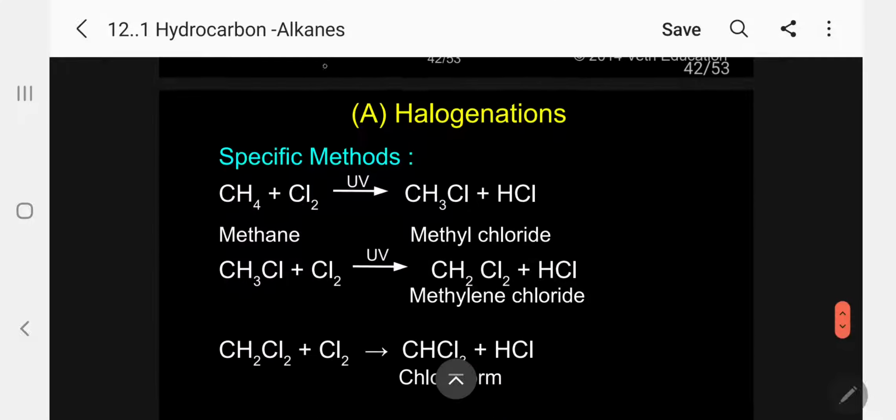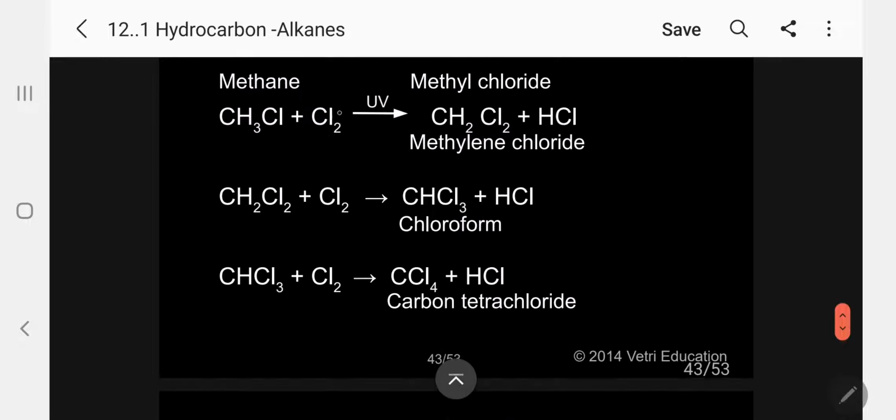Then kindly follow, in this case, I am giving the information on halogenations. CH4 plus chlorine gives the corresponding methyl chloride and HCl. Methyl chloride plus chlorine gives methylene chloride. Methylene chloride further gives chloroform. This is the reaction mechanism. The chloroform gives finally carbon tetrachloride. So depending upon the concentration of chlorine, the product varies. Only with excess chlorine do you get carbon tetrachloride; with only one molecule of chlorine, it can stop at methyl chloride.